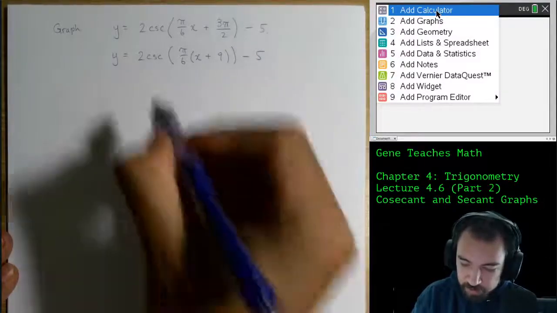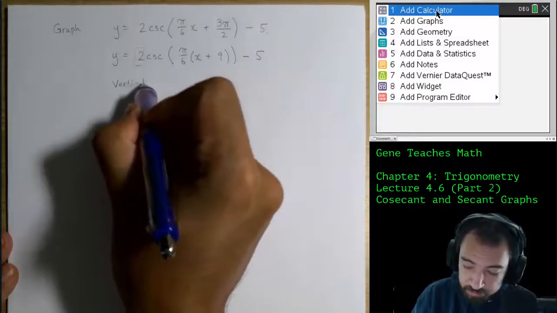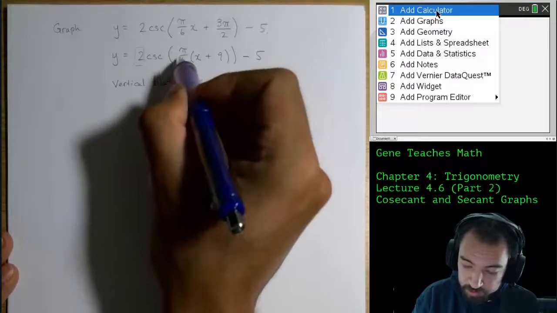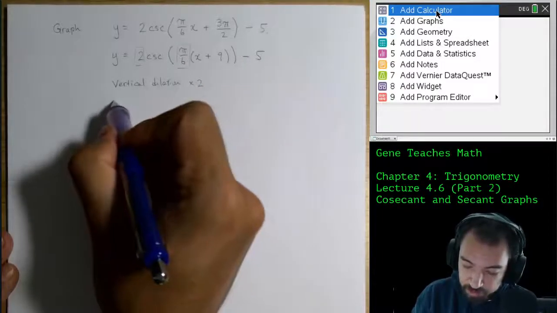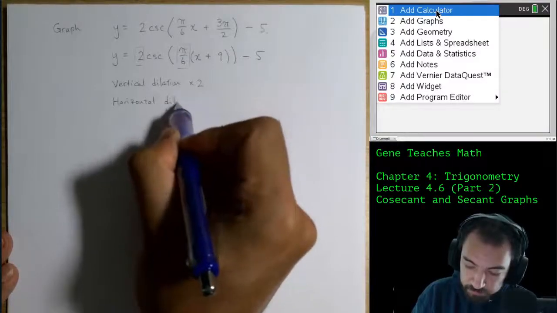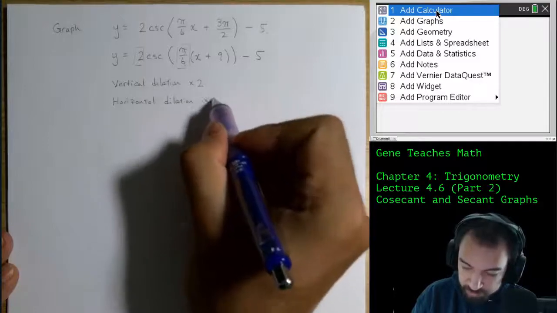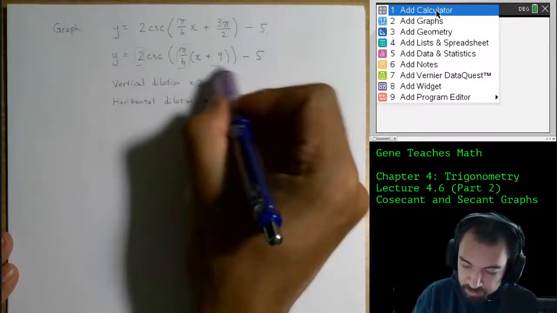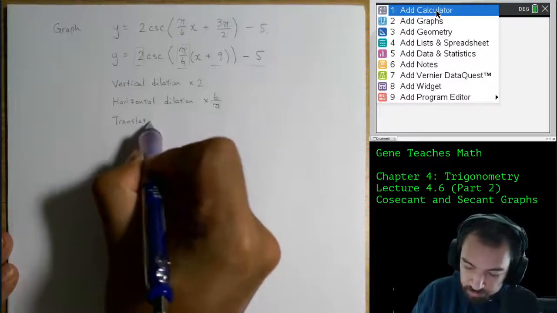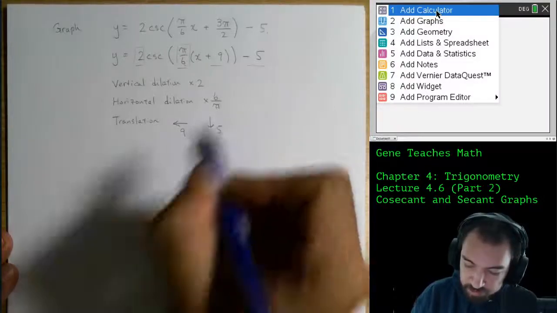minus 5. So this 2 right here will give me a vertical dilation by a factor of 2. This pi over 6 right here is going to get me a horizontal dilation by a factor of the reciprocal of this, so that's by 6 over pi. And then these numbers right here will get me a translation of 9 units to the left and 5 units down.